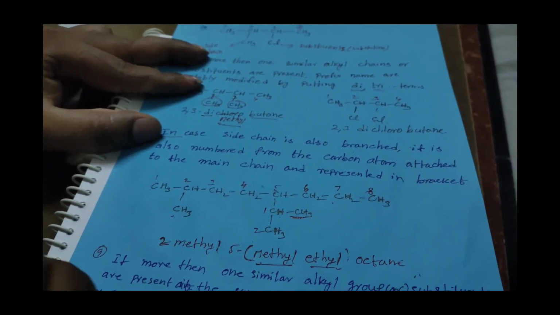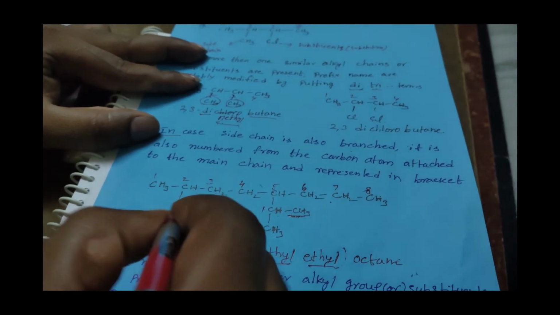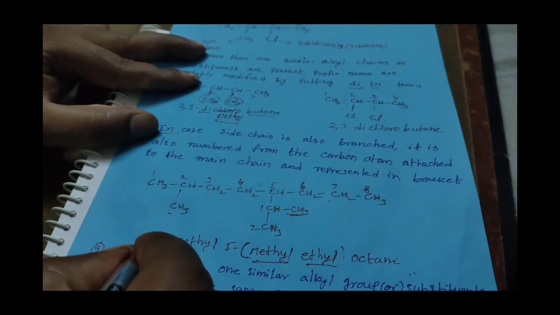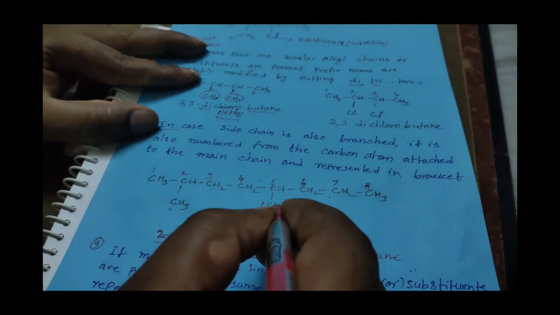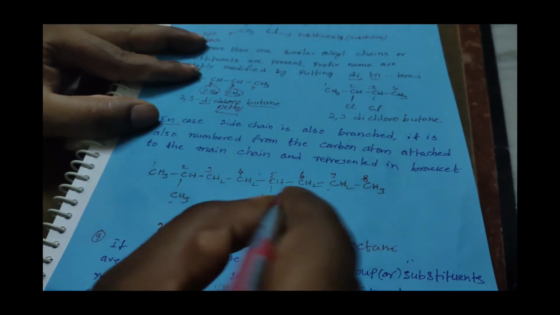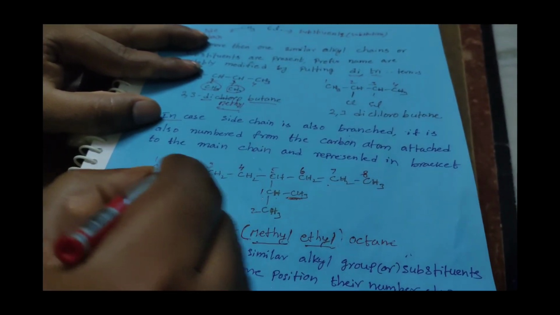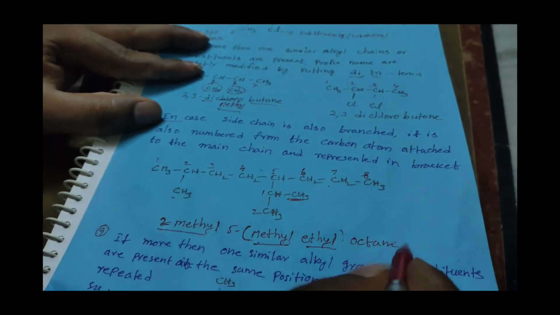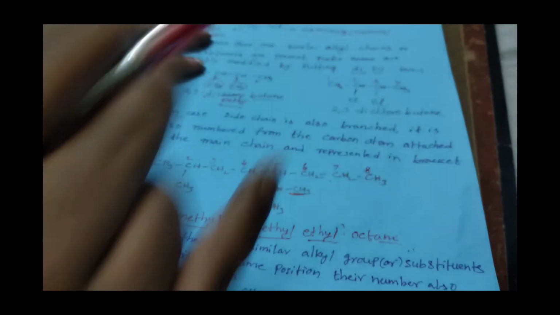In that case, how do I give the naming? Once you look here, the second position has the substitution, so that is 2 methyl, and the fifth position has methyl, ethyl, methyl and ethyl, and the root word is oct, and between the carbons there is a single bond, so it is an ane. So it is a very important one. Once you look at here.